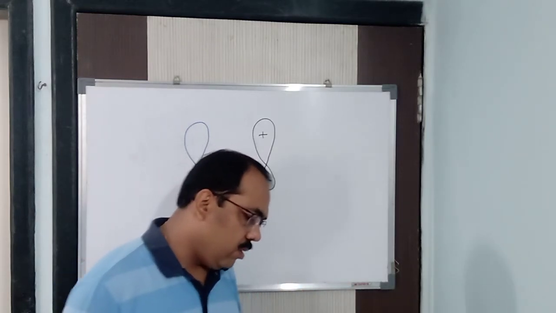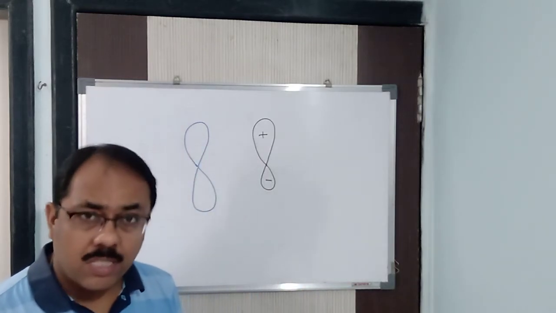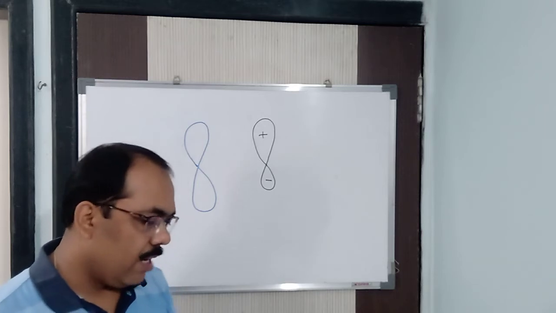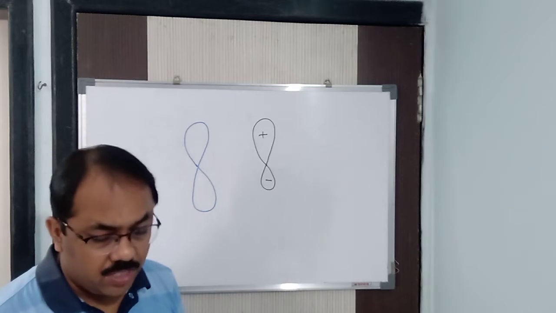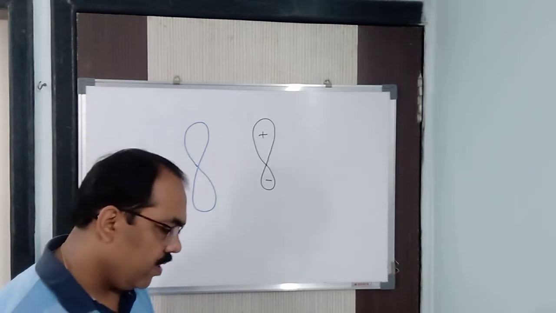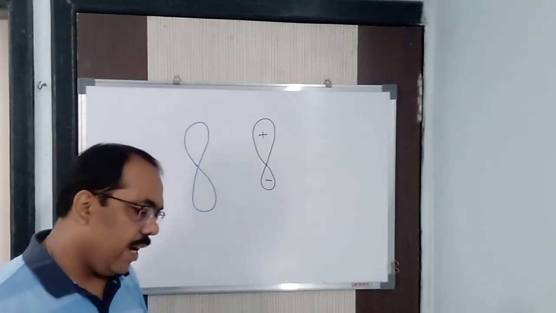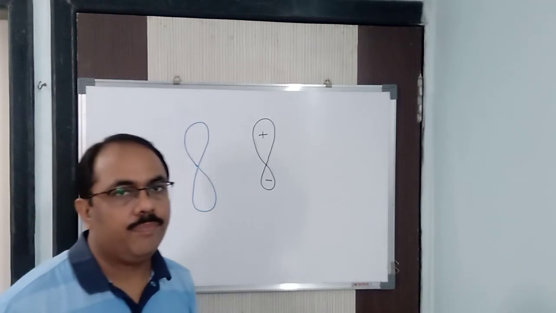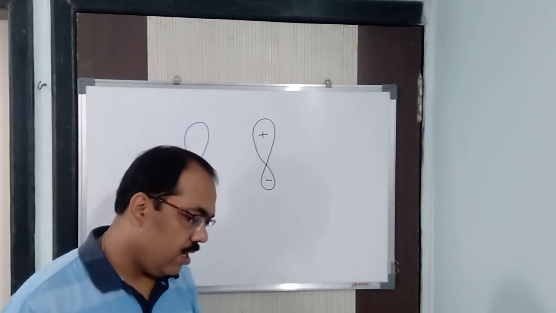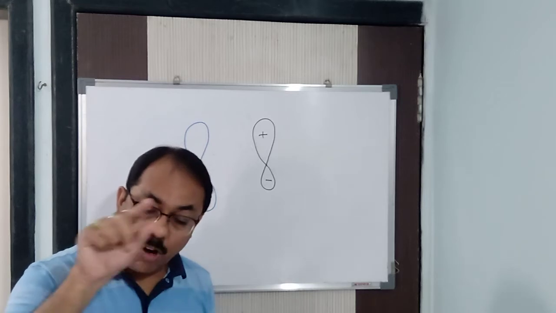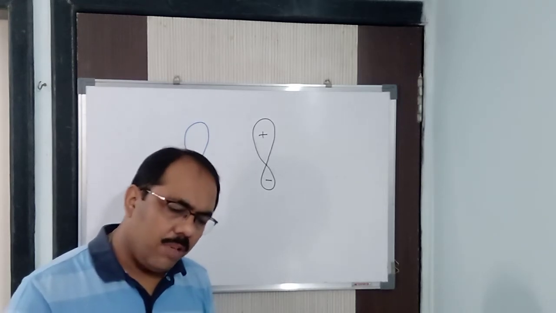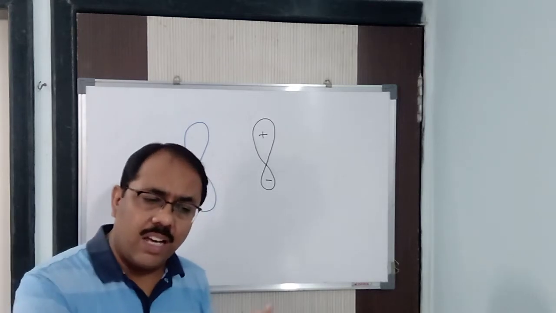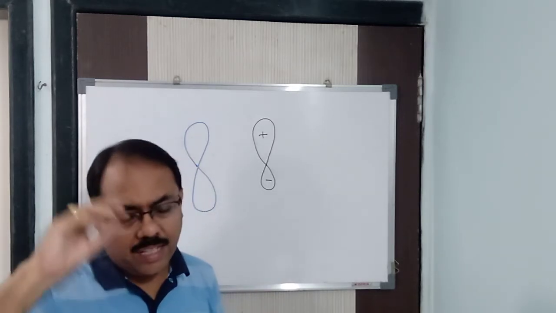Now, only those orbitals which have approximately equal energies and belong to the same atom or ion undergo hybridization. Remember the conditions. Next, only the orbitals present in the valence shell of the atom are hybridized. The valence shell means the outermost shell, because everything takes place in the outermost shell. The innermost shell does not participate, neither in any bond formation.